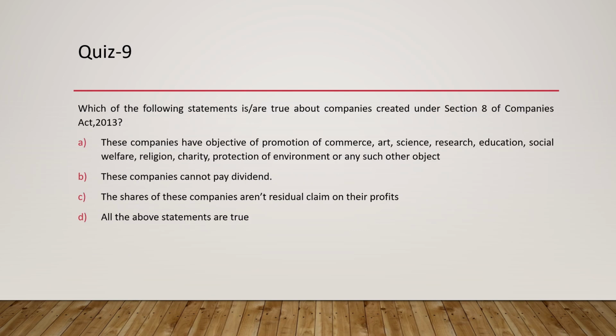Which of the following statements are true about companies created under Section 8 of the Companies Act? Obviously, the companies created under Section 8 have the objective of promotion of commerce, arts, science, research, education, social welfare and other aspects, which is true. This company cannot pay dividend. That is also true. These companies are not supposed to pay dividend. The shares of these companies aren't residual claims on their profit, and all the above statements are true. So A, B, C, all three are true. So we will go ahead with the answer D.